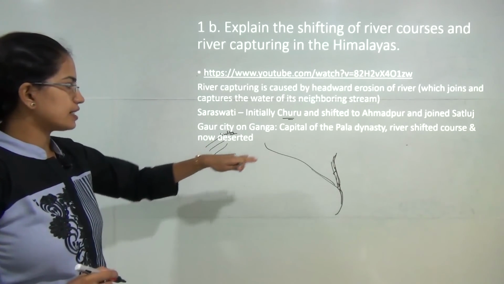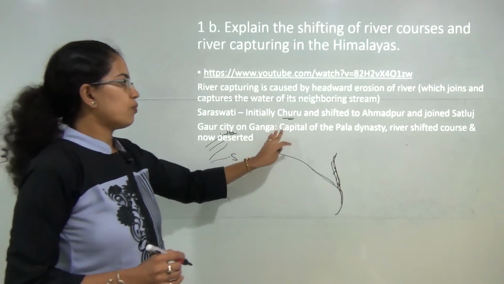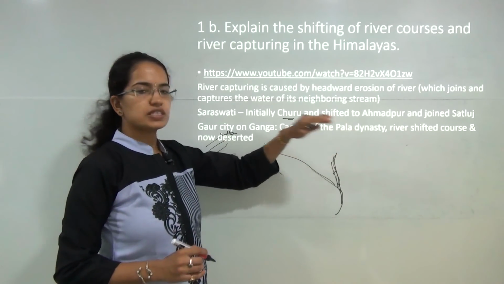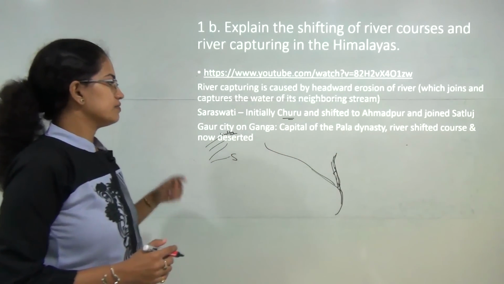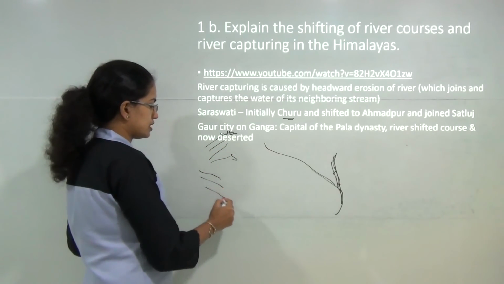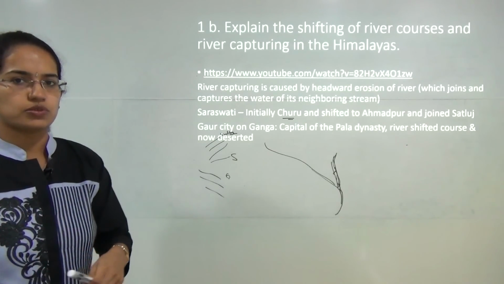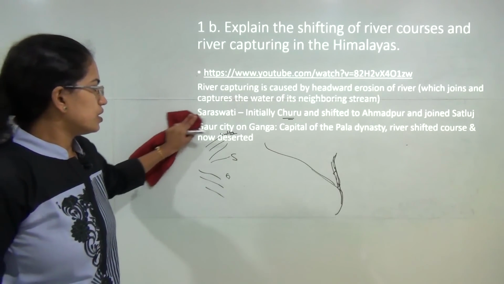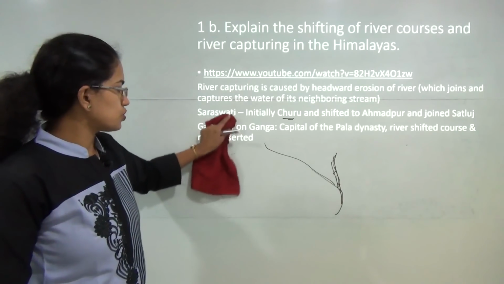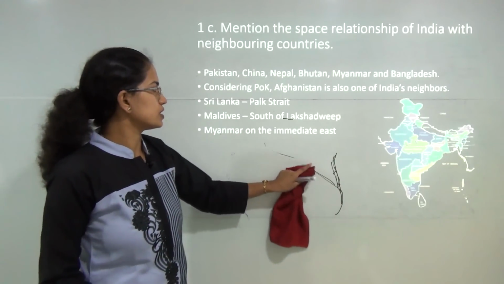Similarly it happened at the Gaur city on Ganga. Now this Gaur city on Ganga was, at the time of Palas, the capital of the Palas. However, with the course of time the river shifted, and now this city is totally deserted with no active river flowing through it. So the paths of rivers have changed over and over the years, and that is what you need to explain in questions like these.